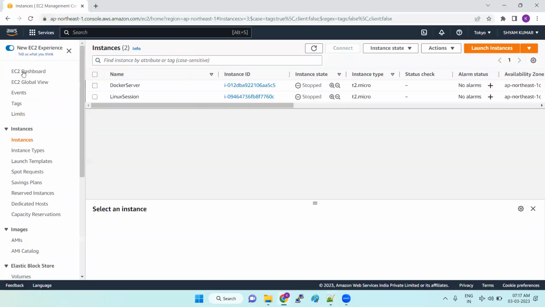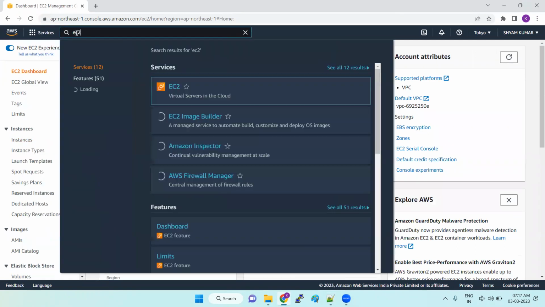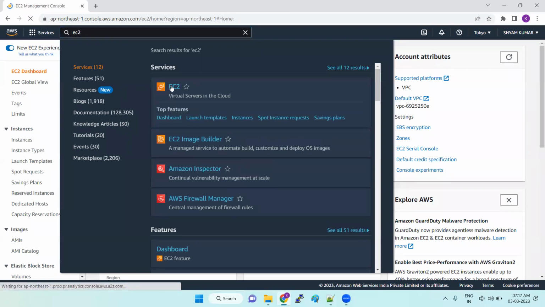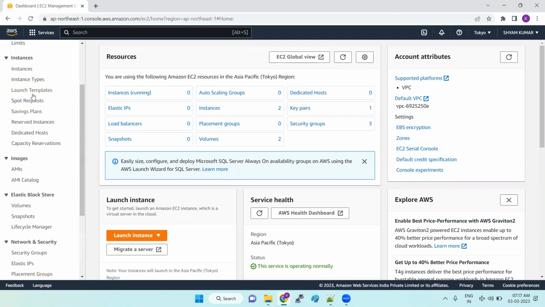Okay, so when it comes to EC2, if you are doing it for the first time, go to the services section. Once you log in, type EC2 in the search bar. Some people are new to EC2 because they are listening to an AWS class for the first time, so they are not aware of the DevOps things or the EC2 section. Once you open the EC2 section, all these topics will be available.